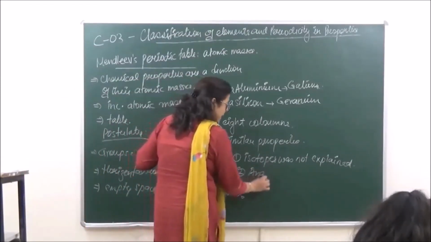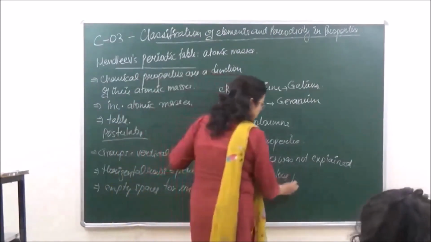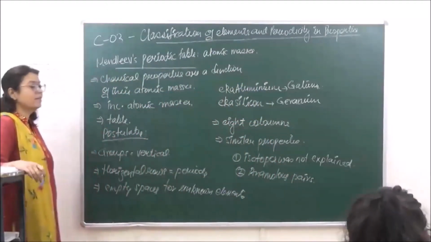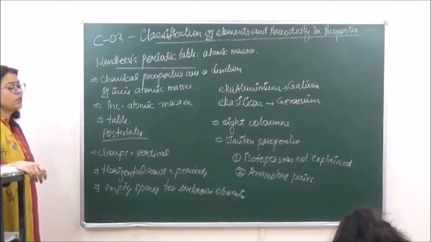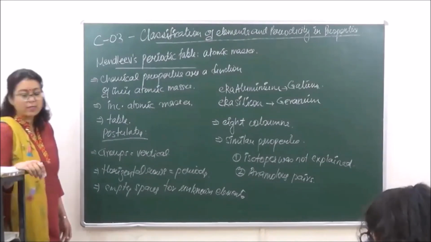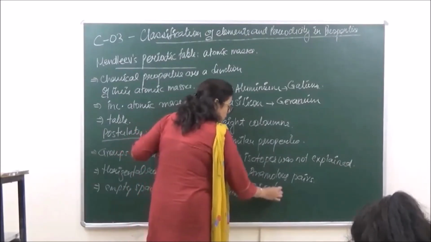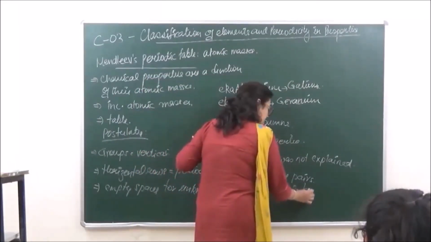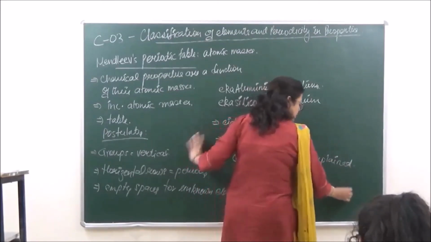This we will discuss in detail in our next section on the limitations of Mendeleev's periodic table. Anomalous pairs means that elements having differences in properties were kept together, whereas certain pairs which have similar properties were kept separately. It also could not explain the position of lanthanoids and actinoids.